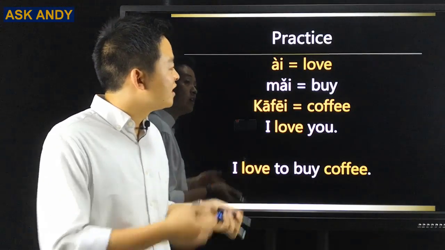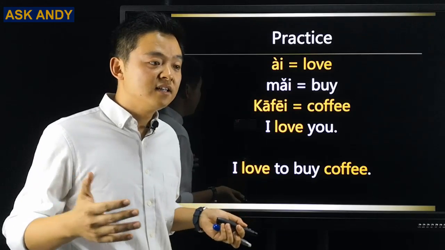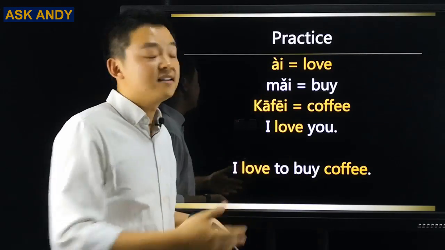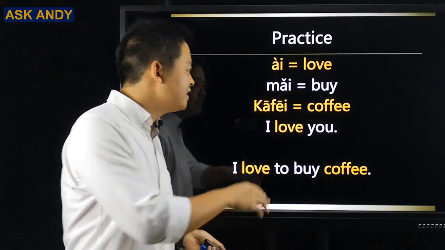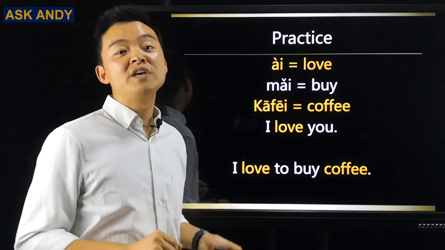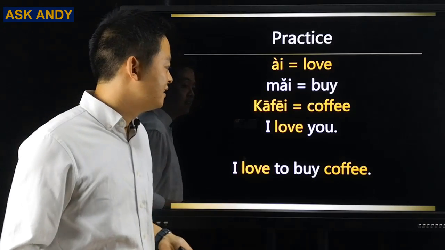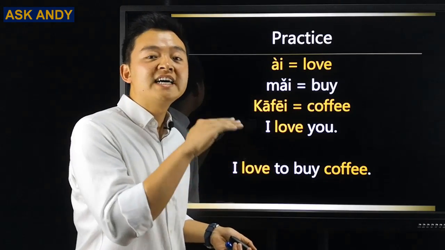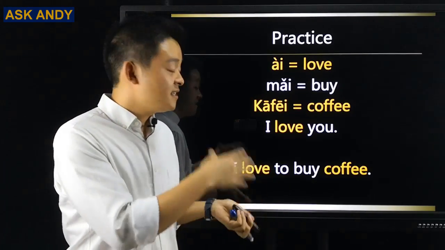Let's move on. For this one, I with the 4th tone. So 4th tone, you have to think like hey, 4th tone. I, that's love. It can be a noun and a verb. And then 3rd tone, well. So that will be my is to buy. And then 咖啡, 1st tone. So do, re, mi, fa, sol, la, ti, 咖啡, that's coffee.